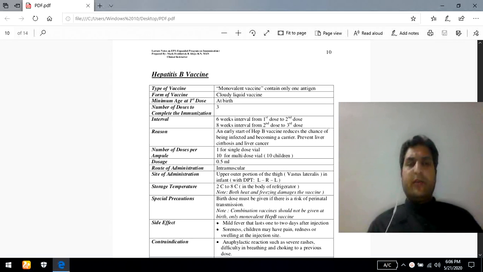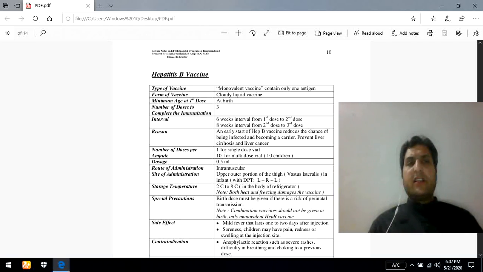Dear student, today we will discuss the hepatitis B vaccine, which is a very important vaccine of the EPI program. As far as the hepatitis B vaccine is concerned, it is not only recommended for newborn babies or children, but it should also be administered to adults in order to protect them from the virulent effect of the hepatitis B virus.